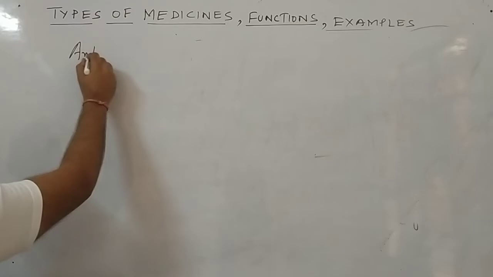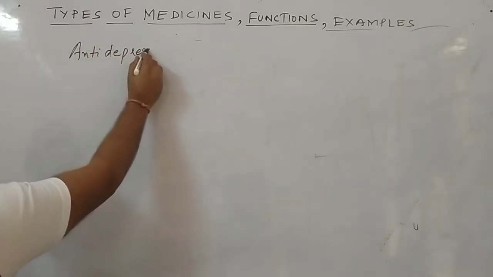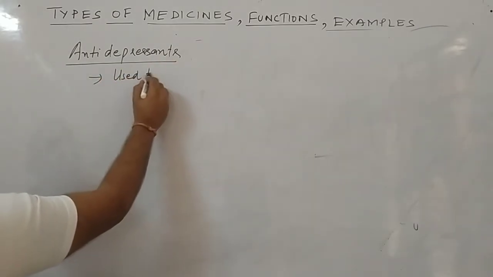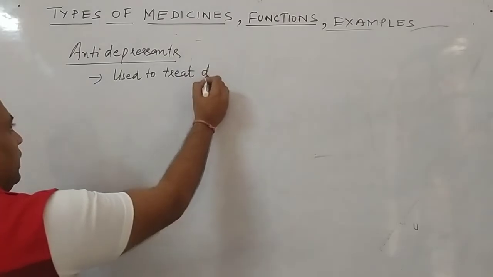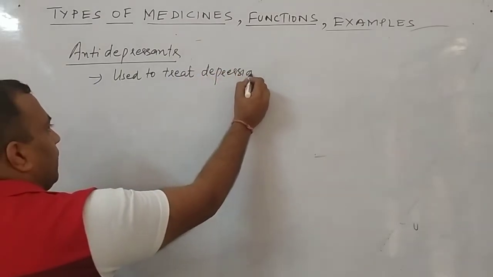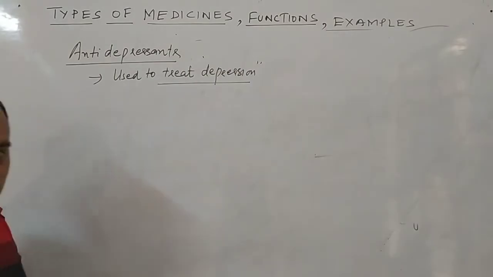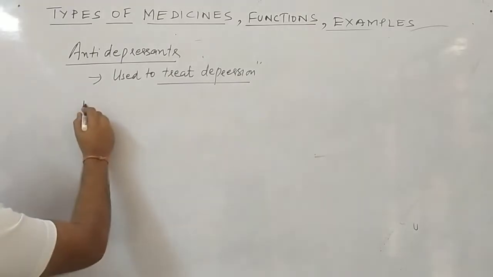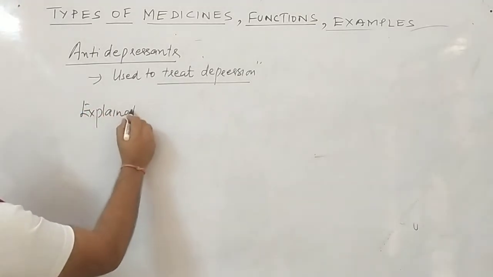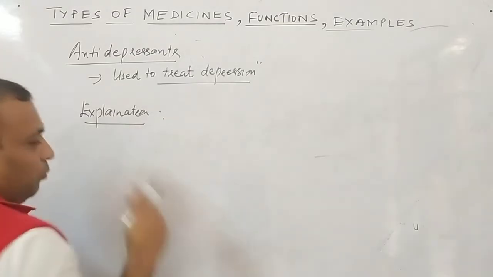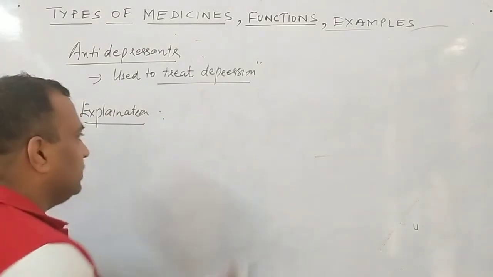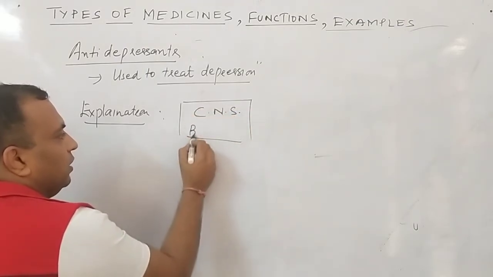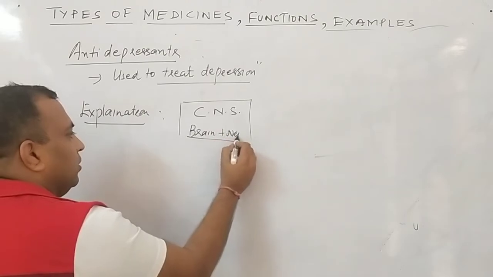Antidepressants. These are the medicines which are used to treat depression. Clear to all of you? Which are used to treat depression. Now I have to study what is the meaning of depression. Now this one. Explanation. Our body functions in a particular way. What the functions are, just see. This is our central nervous system, which includes brain plus nerves.